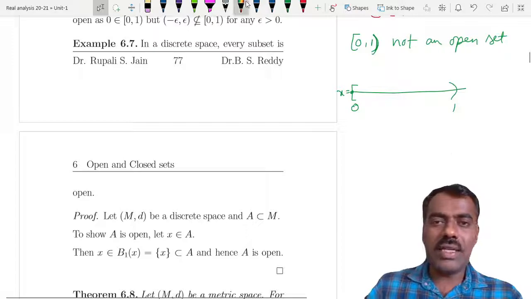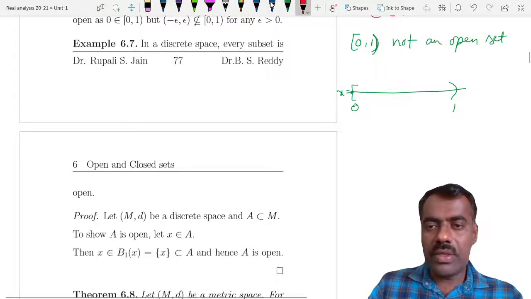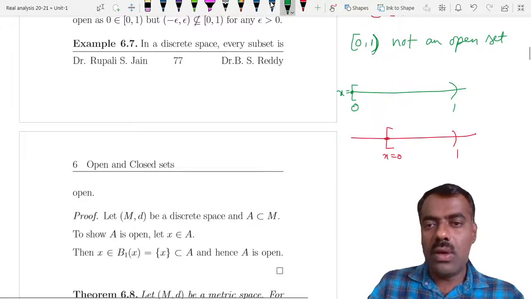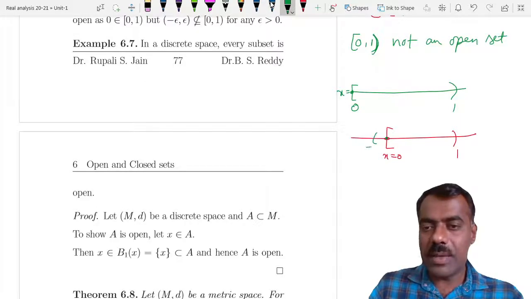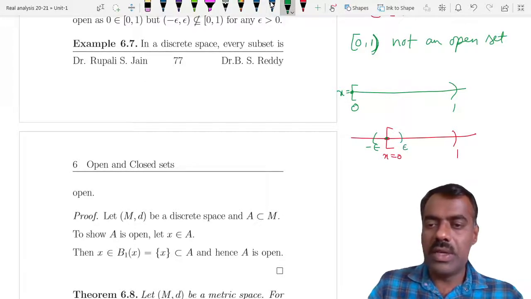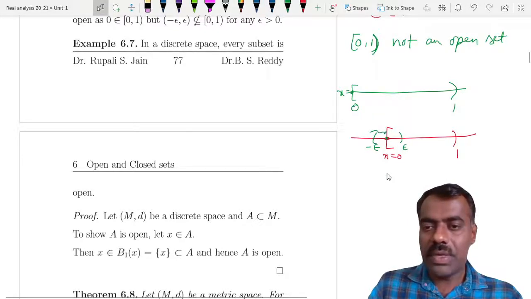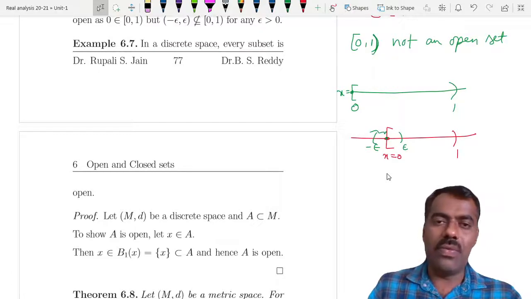So you can observe that if you take any neighborhood around x equal to 0, which is (minus epsilon, epsilon), you can see that this part is outside [0, 1).